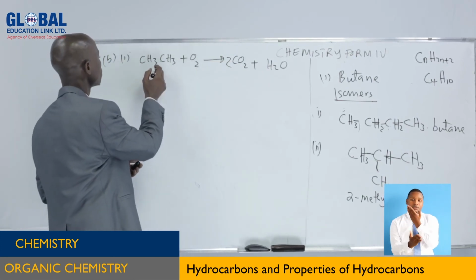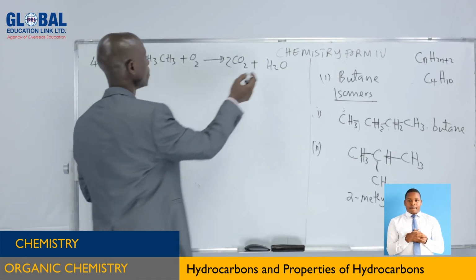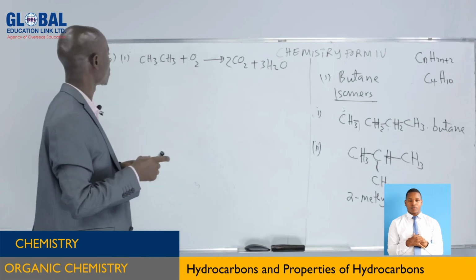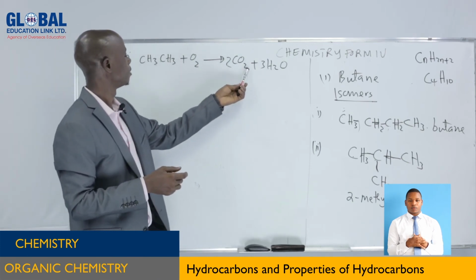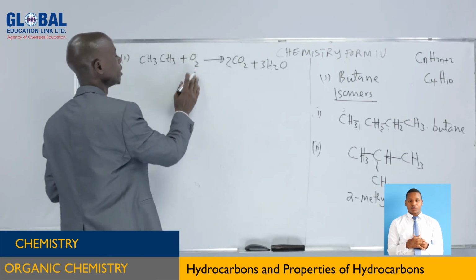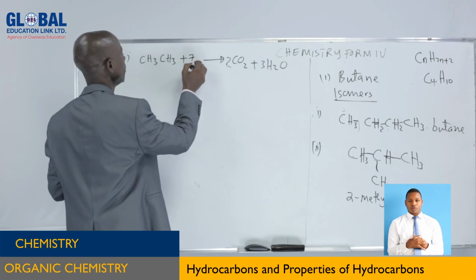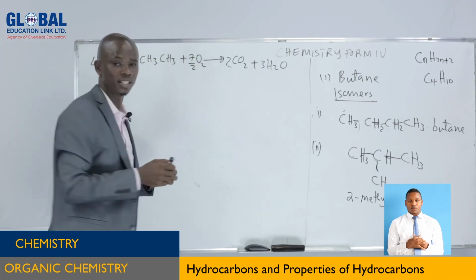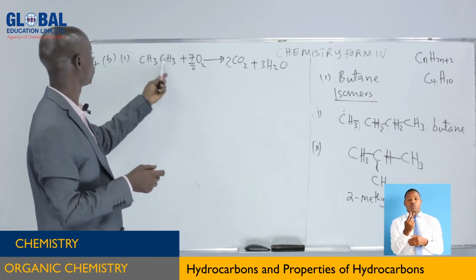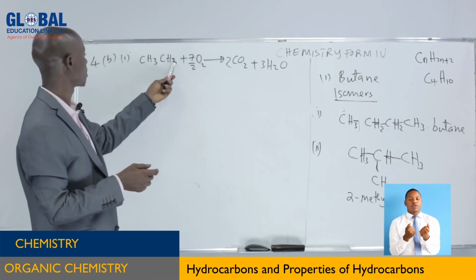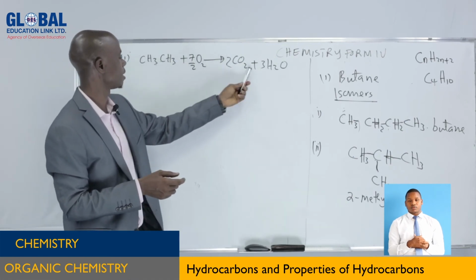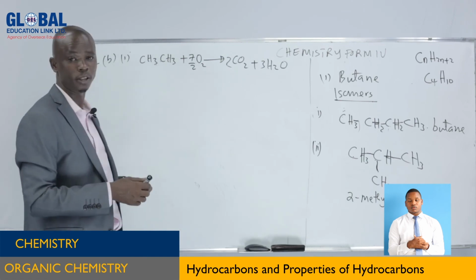How about hydrogen atoms? 3 plus 3, 6. But here we have 2, so we put it there to have 6 hydrogen atoms. How about oxygen? Here is 4, 7. Here we have only 2, so we put 7 over 2, because 7 cannot be divided by 2. So we put it in that way, this and this will cancel. Therefore, 2 carbon atoms as it appears here, 6 hydrogen atoms as it appears here, and 7 oxygen atoms as it appears here. So it is very simple in that way.